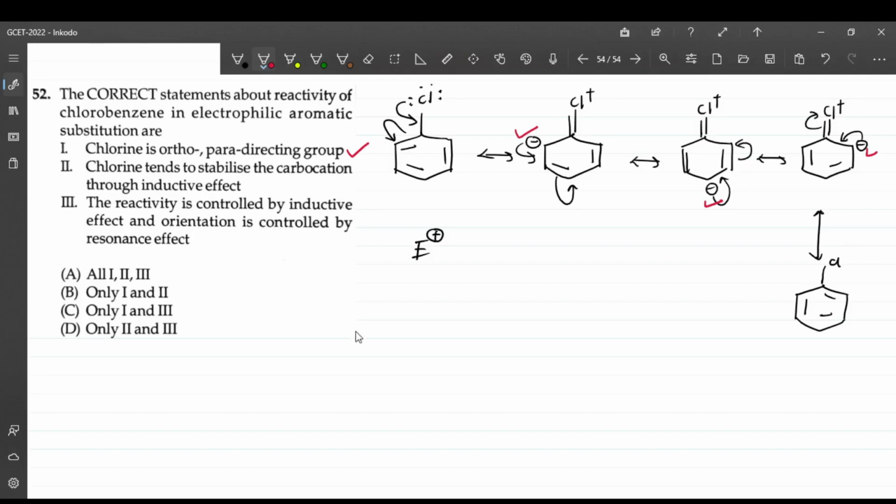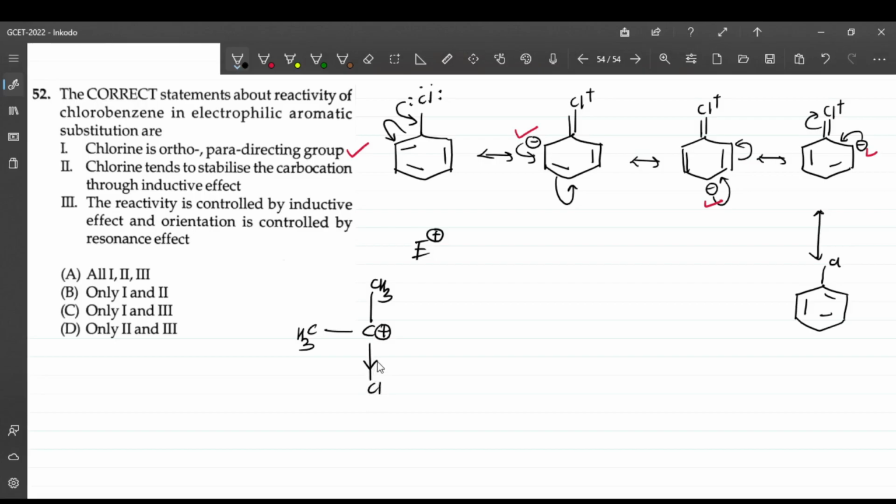See, a carbocation is something which is positive, right? Let's say there is a carbocation formation, and let's say there is a chlorine present on this. What will this chlorine do?